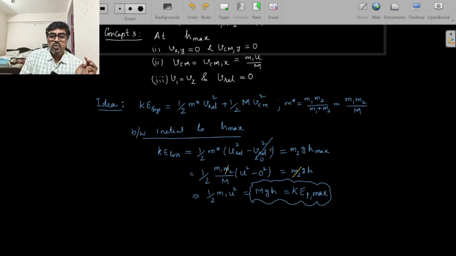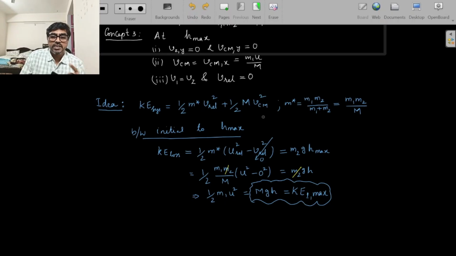So only the other component, half m star into V relative square, will change, and V relative is 0 finally, and initially relative velocity is nothing but u. If you substitute that, you get half m1 into u square, that is the initial kinetic energy of the ball, coming out to be capital M into g into h. Very good, excellent result. So this is a very good conceptual point. I hope you understand that. Here, this part I am reiterating once again, this part is not going to change.